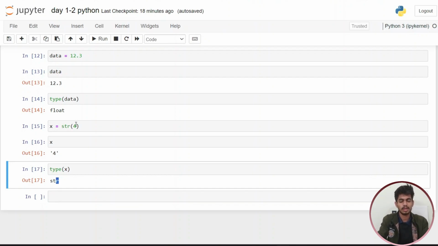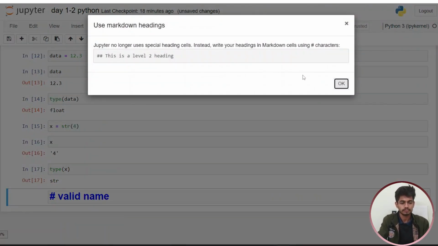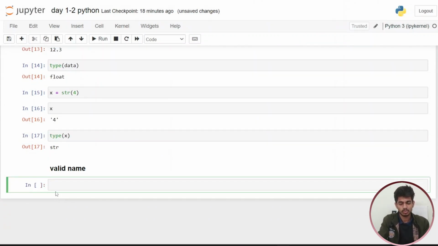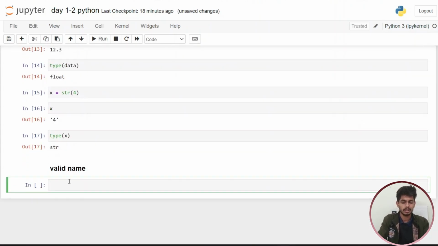After this we are clearing the concept of valid and invalid variable names. First I am clearing the valid names. We are creating a heading, and you know how to create a heading. We are creating a heading with the size of 3. This is the first heading, and this is our second heading.